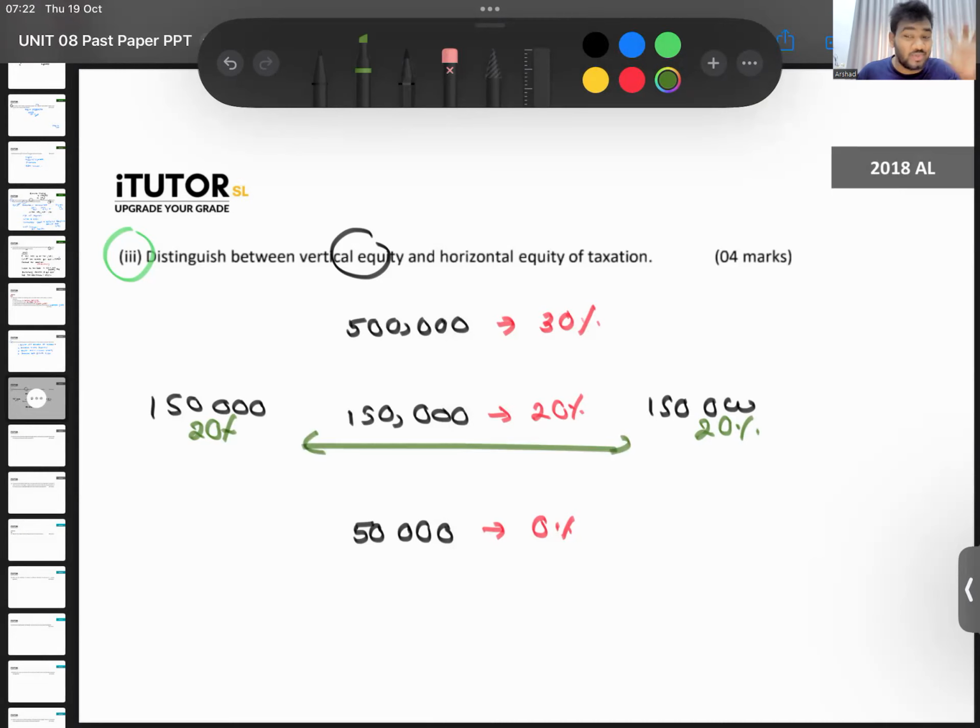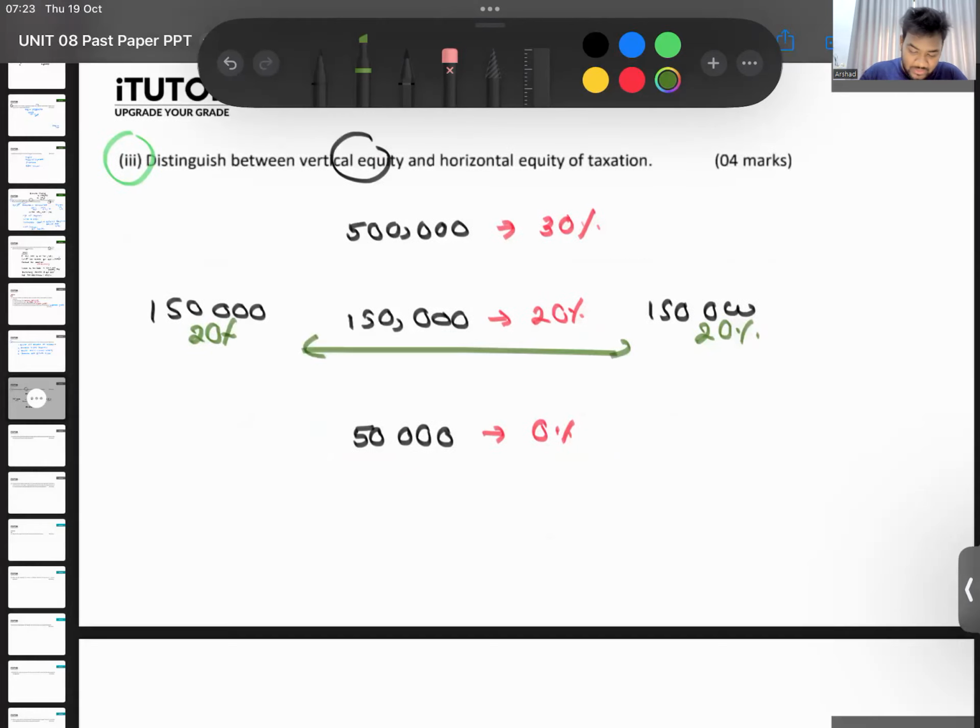So for 2 marks, you talk about what is vertical equity. For 2 marks, you can talk about horizontal equity. Yes, you can say vertical equity can be achieved by charging progressive taxes. Is that fine, guys? 2 marks, 2 marks, you need to talk about. So you need to learn how to put this into words now. Look at your tute and you need to practice. Then question number 4.